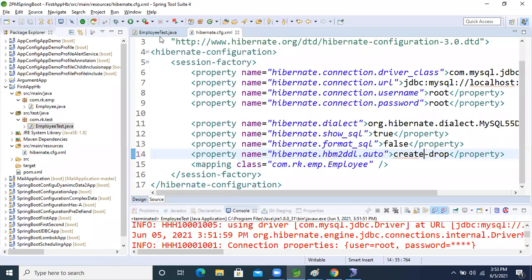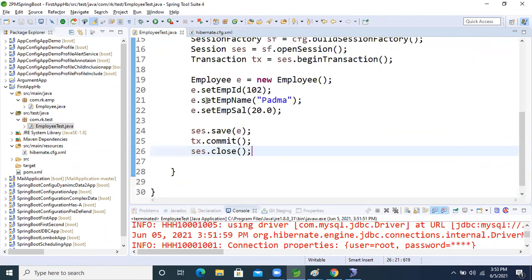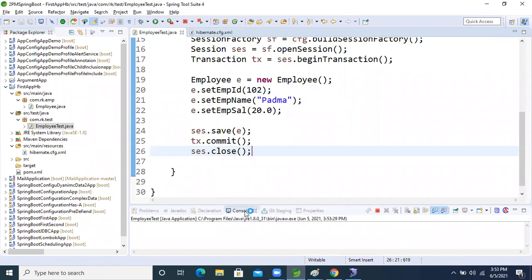Whenever we run, the operation will be performed: data will be stored, and then the table will be deleted. Our application itself will delete the table. Now I'm running the application.